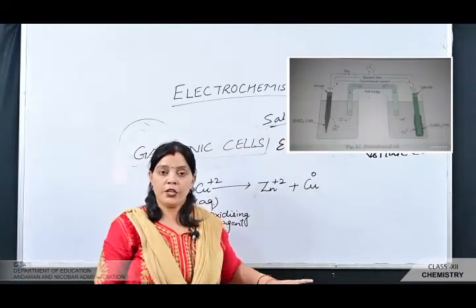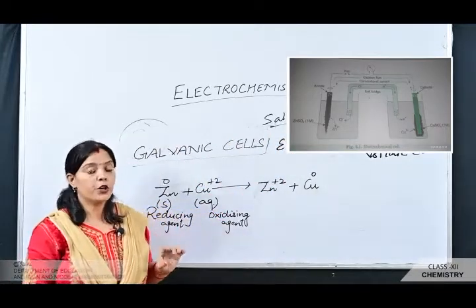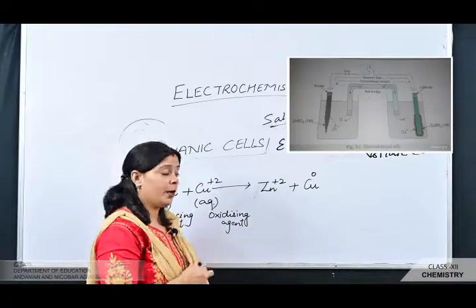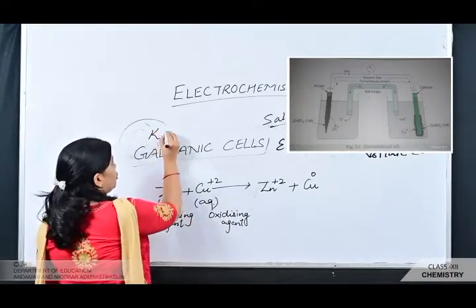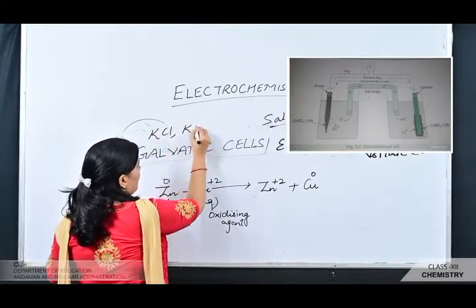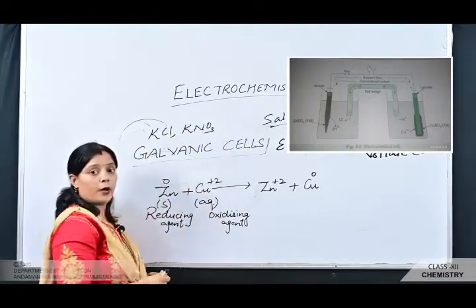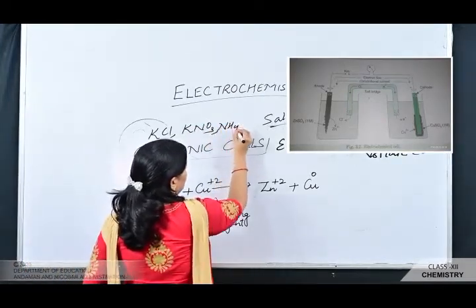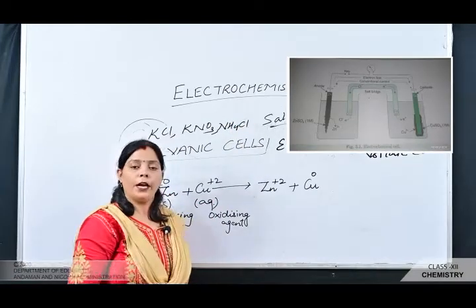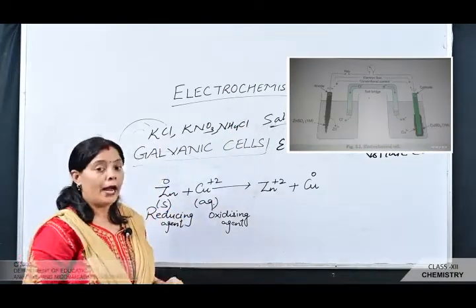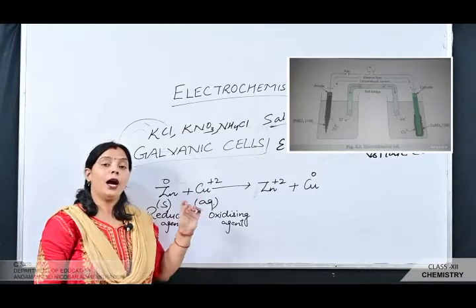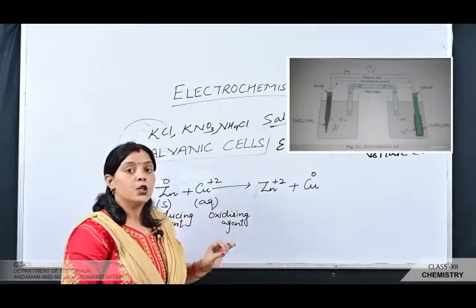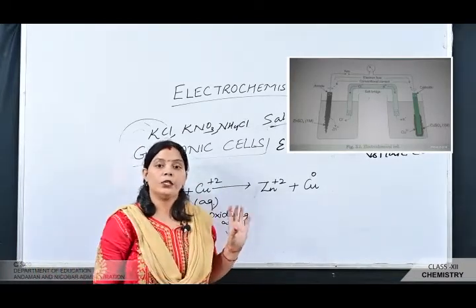This salt bridge is filled with the solution of some electrolyte, that may be either potassium chloride, KNO3 potassium nitrate, or ammonium chloride. Any specific type of electrolyte is filled in this U tube, and gelatin or agar-agar is also added to convert it into a semi-solid form.